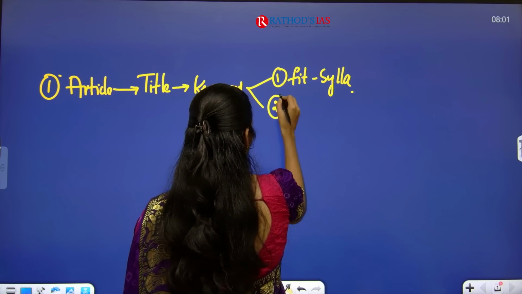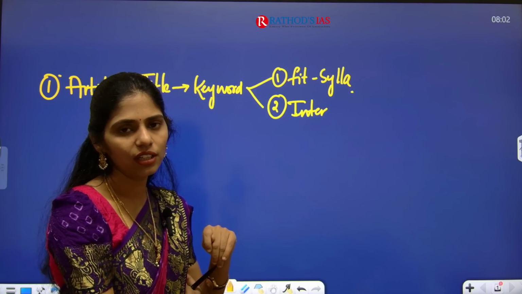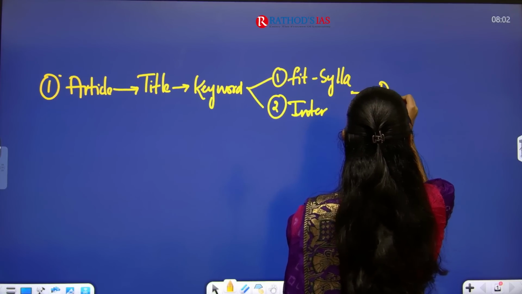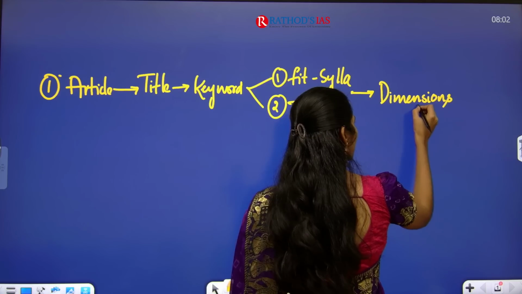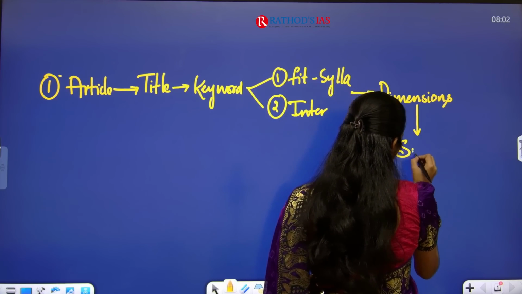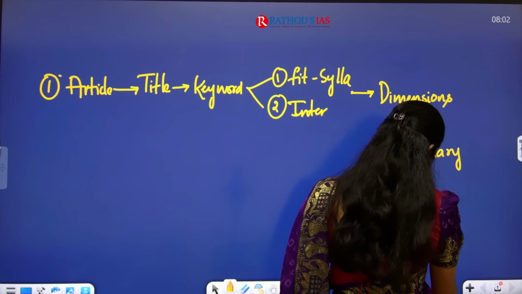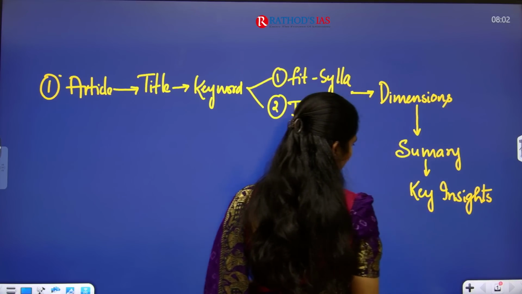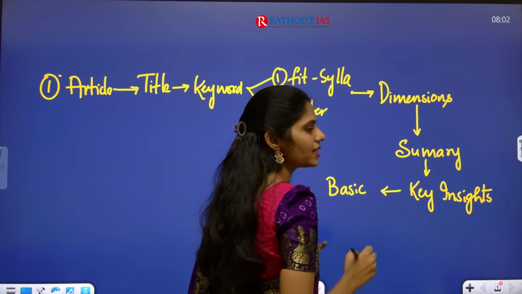and we can say interconnectedness. So whether that topic is interconnected with any other subject, from our GS point of view. Later on we are going to see the different dimensions that you have to see from that article's point of view. After seeing the dimensions, one more thing we are going to do is see the summary of that article, and after seeing the summary we are going to see what the key insights of that article are. Later on we are going to connect with our basic syllabus or static part.